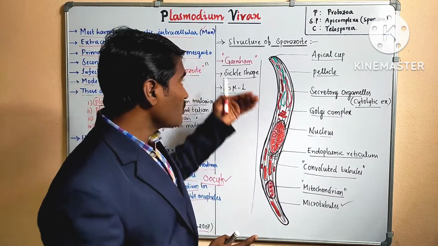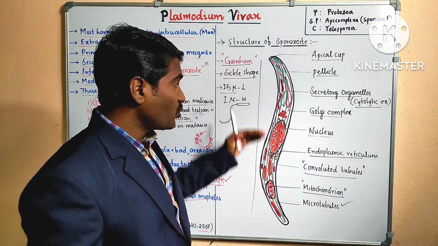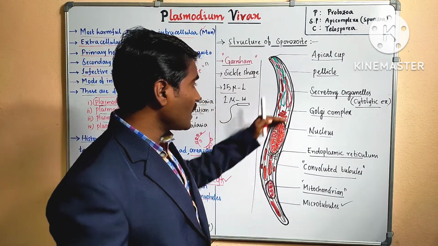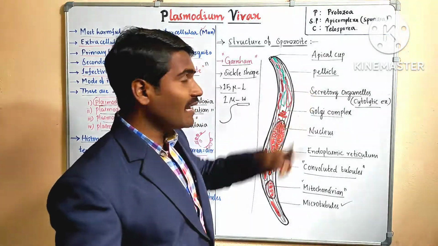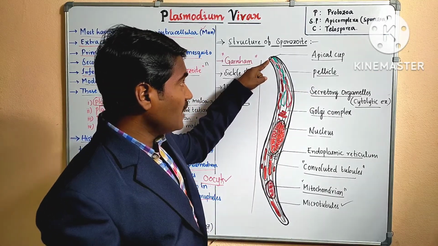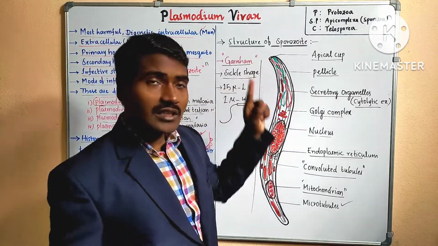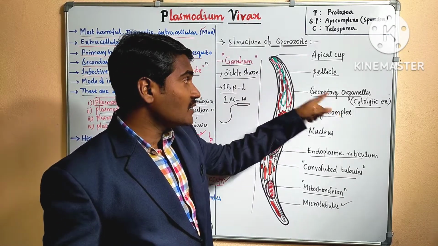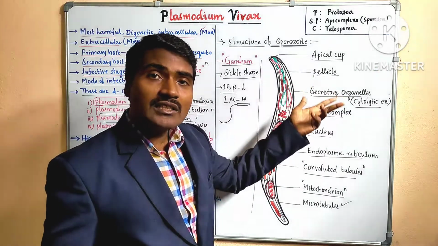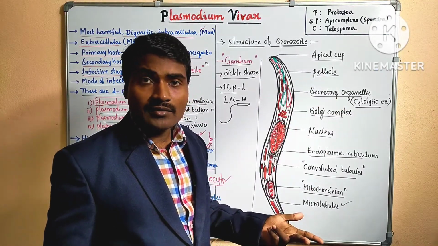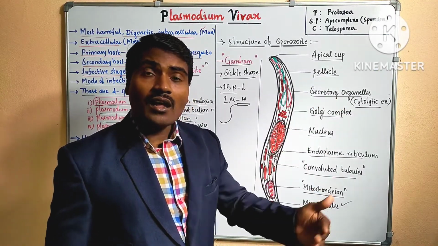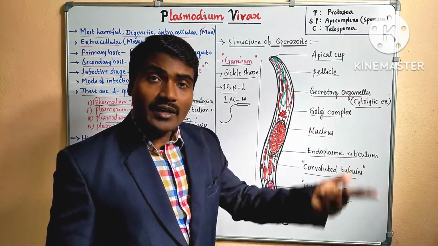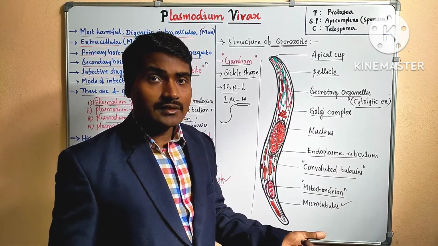So this is about the structure of sporozoite. The sporozoite body is covered by a layer, the outermost layer called the pellicle. At the anterior end there is a mouth-like structure called the apical cup, in which a pair of secretory organelles opens, which secrete cytolytic enzymes that help to dissolve or break down the host cells.